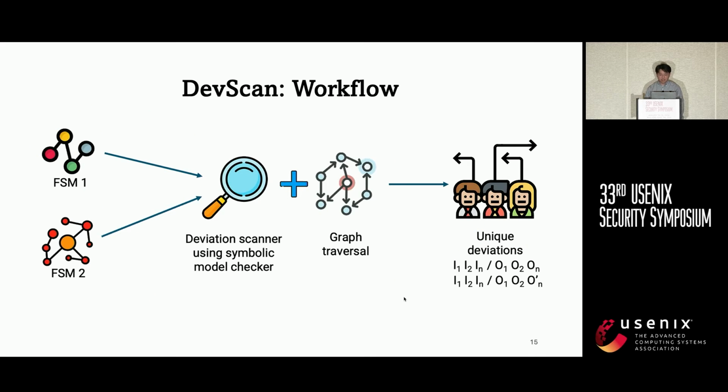So our tool DevScan takes all extracted finite state machines as input, reduces the problem to a model checking problem, and checks the property that, given the same input message sequence, whether two finite state machines give different output. When a deviation is found, all the unique paths that could lead to this deviation will also be logged.